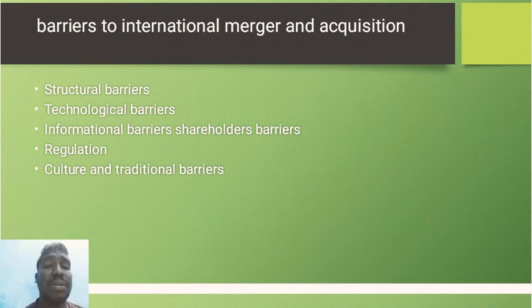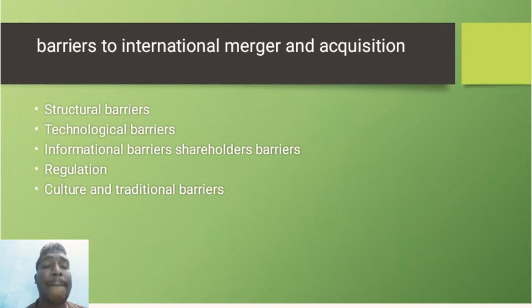So this is a problem. Maybe it will be easy, or maybe difficult to understand. But if JP Morgan Chase is taking over Bank One Corporation, JP Morgan Chase's structure will be applicable for Bank One.